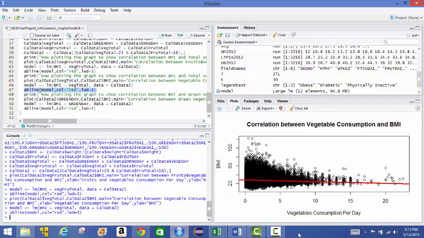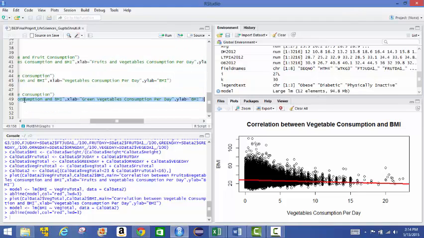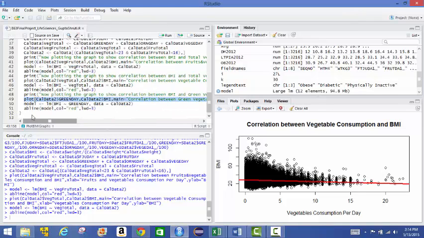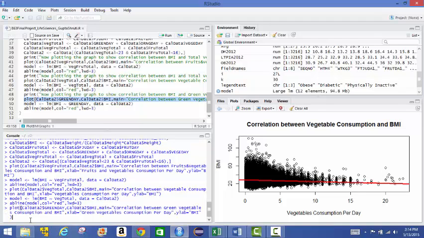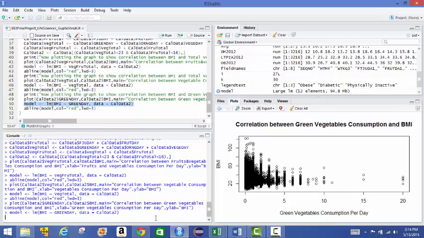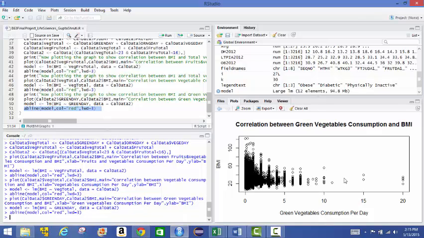So we will run consumption of green vegetables plotted against BMI, which gives us a clearer picture. Plot the green vegetables against BMI, create the graph. Now we generate the model and plot the line. We can see this is negatively correlated with BMI, and this looks like a much clearer picture of a negative correlation between green vegetables and BMI.